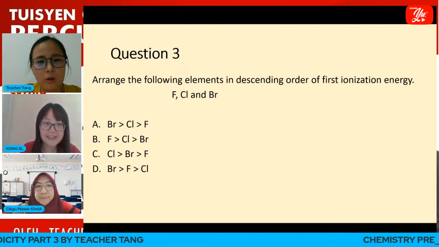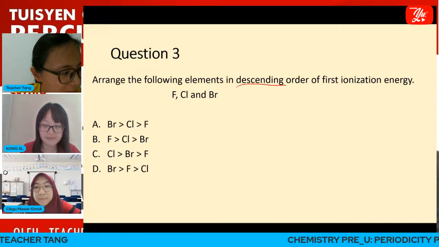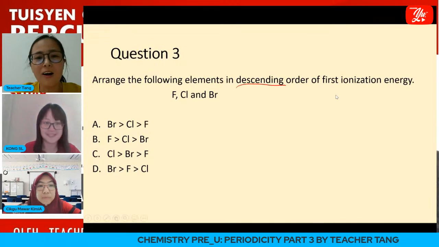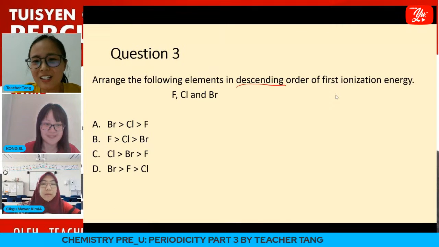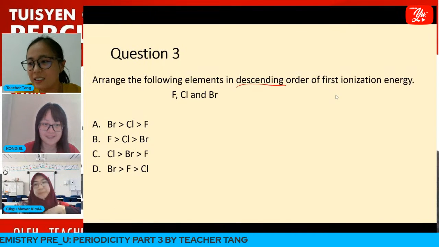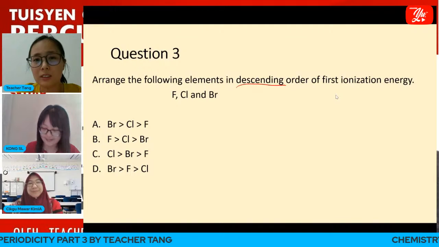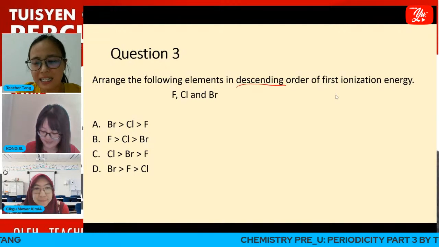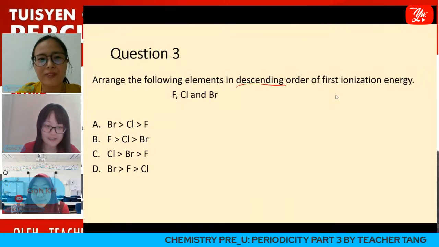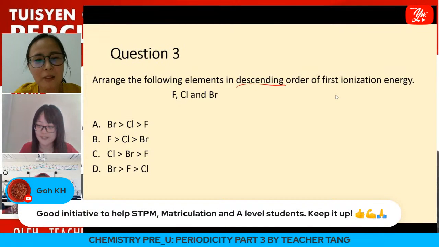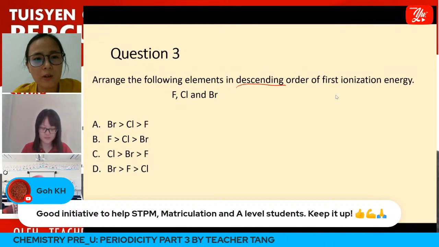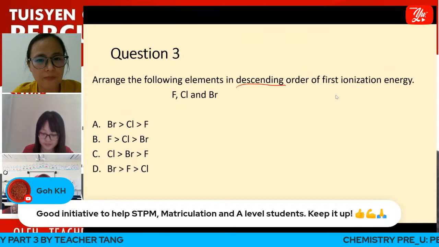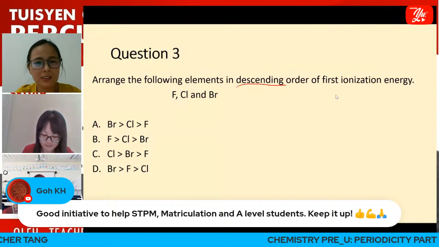Hi, Teacher, descending order. What is the second number for the codes? Okay, so the second class code is 0. Okay, so now you can attempt question number 3. Arrange the following elements in descending order of first ionization energy.